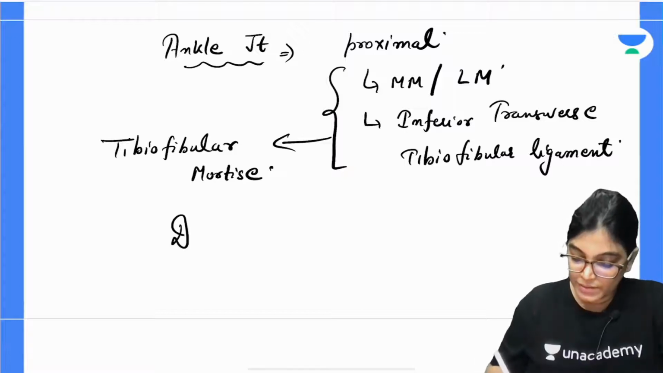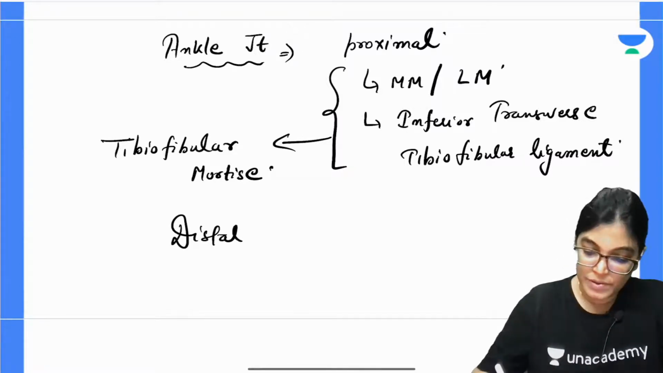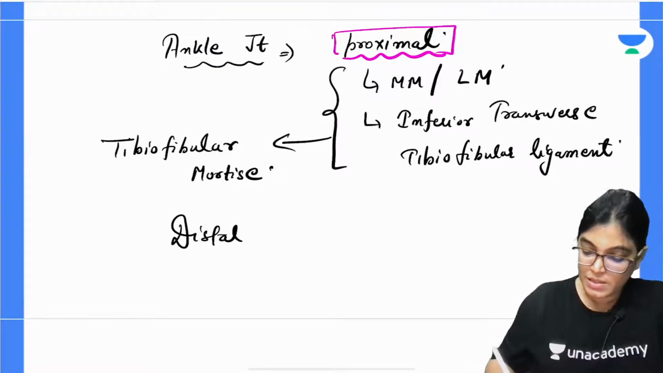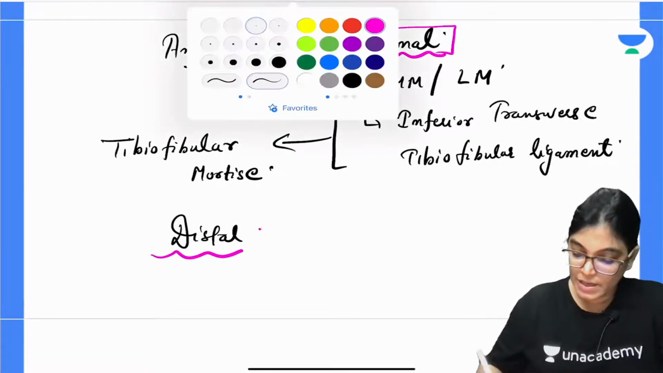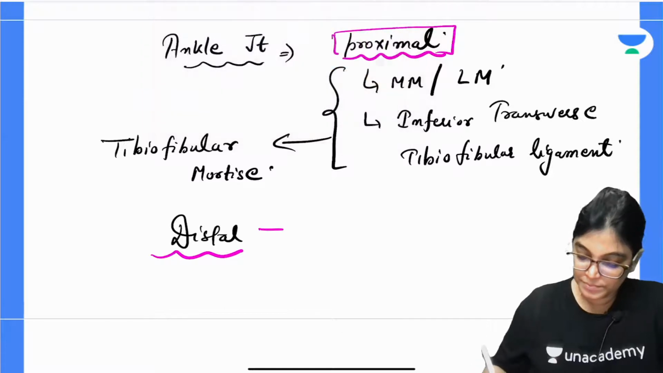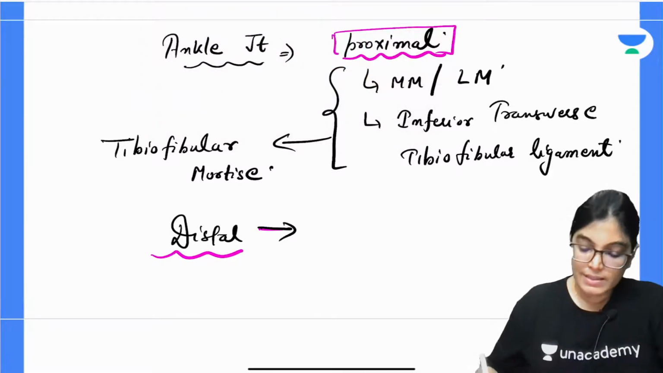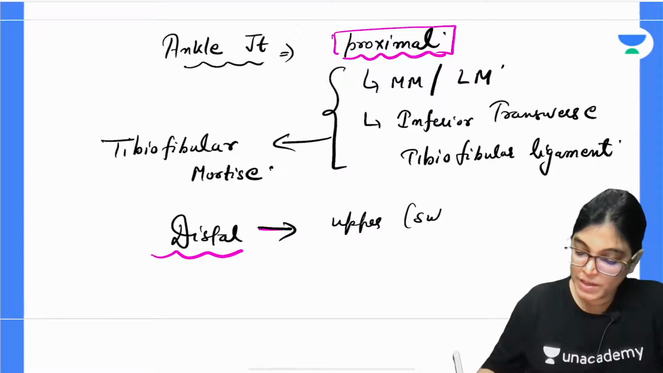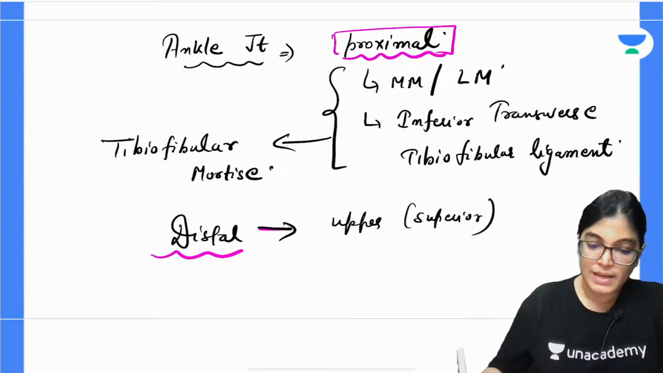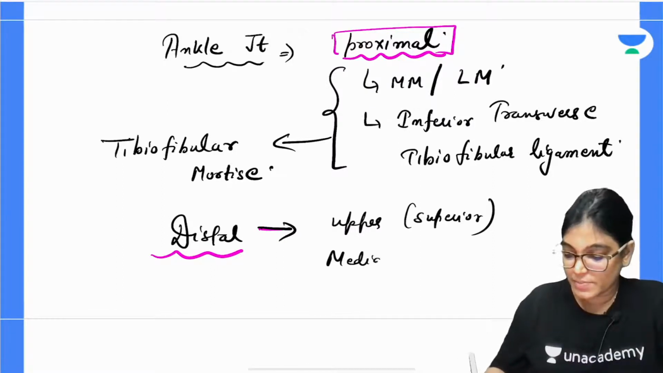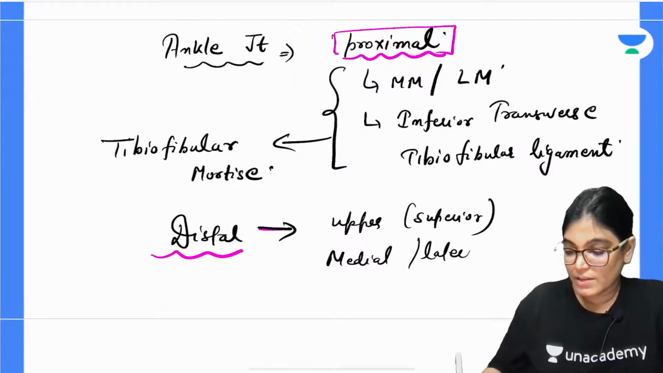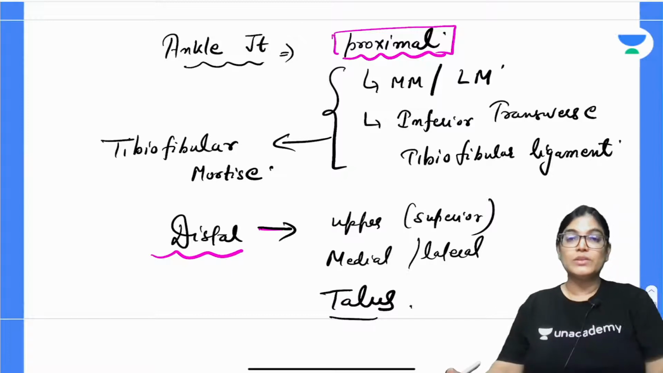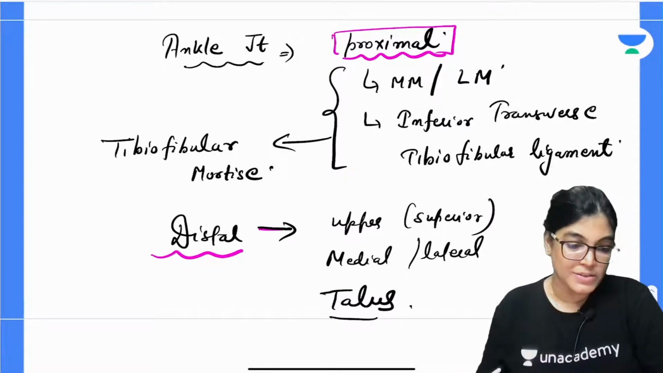This will articulate with the distal articulating surface. We were talking about the proximal one, now we will talk about the distal one. This will articulate with the distal articulating surface formed by the upper, that means superior or trochlear surface of the talus, along with its medial and lateral articulating aspects of the talus bone. Together this leads to the formation of the ankle joint.